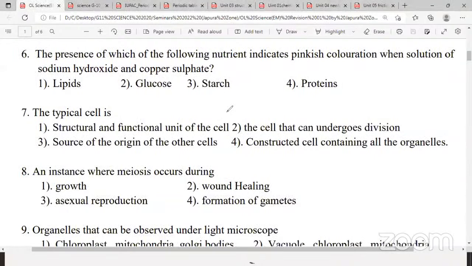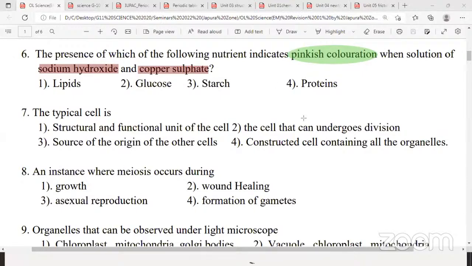Okay, presence of the following nutrient indicates the pinkish purple coloration when solution of sodium hydroxide and copper sulfate added. Sodium hydroxide is NaOH, copper sulfate CuSO4. What is the observation? Pinkish purple color. So actually for testing which biomolecule we add these two chemicals. Sometimes we call it biuret test. Any volunteers? I'll ask the answer from Ishan. Answer is proteins. Very good, Ishan. Answer is fourth, proteins.